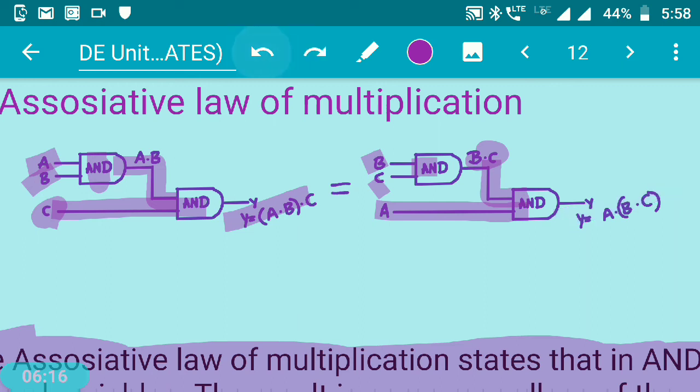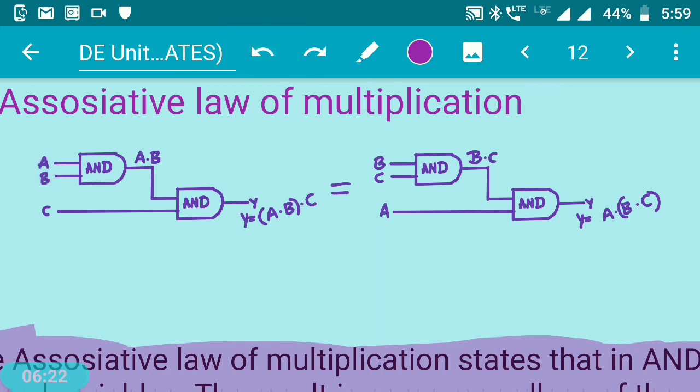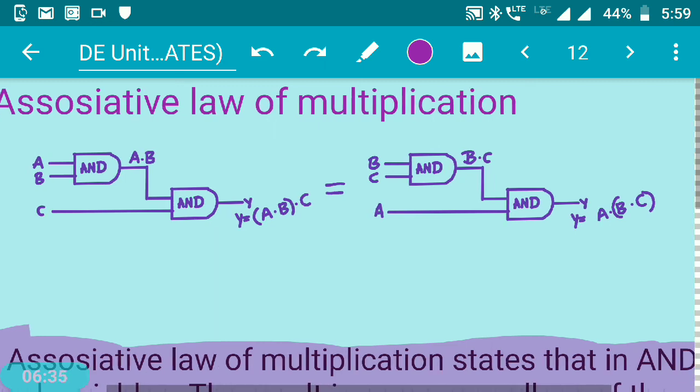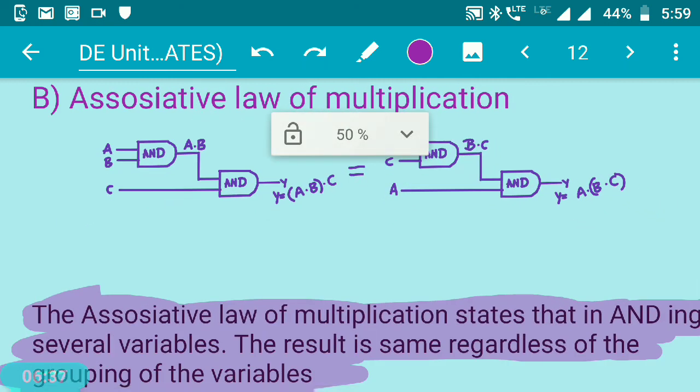So the point of understanding these logic diagrams is that the output of the left side logic diagram and the output of the right side logic diagram are not going to have any difference. They are going to be equal. The answer they give you is going to be the same. This is your associative law of multiplication.